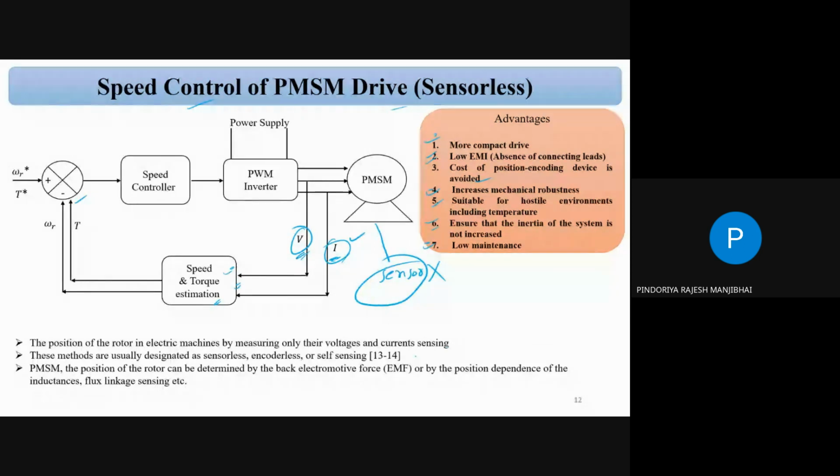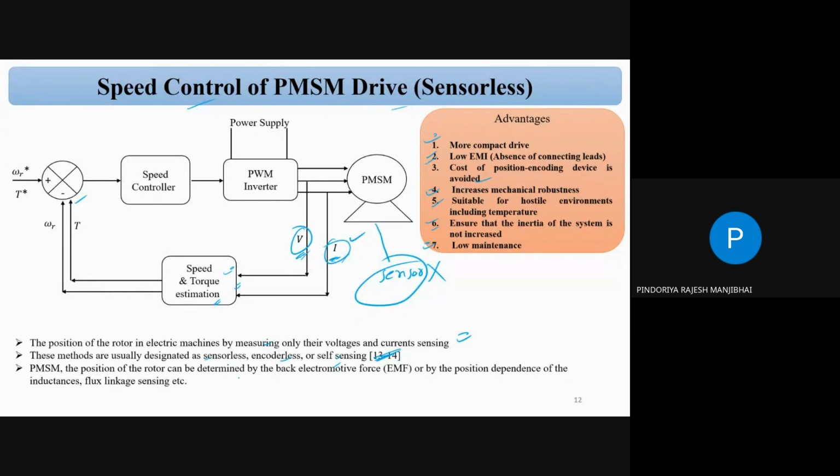Sensorless means estimating the rotor position of an electric machine by measuring only the voltage and current. The method is called sensorless, encoderless, or self-sensing. We can say sensorless, otherwise encoderless, because there is no encoder or resolver. So we can say encoderless, otherwise self-sensing.